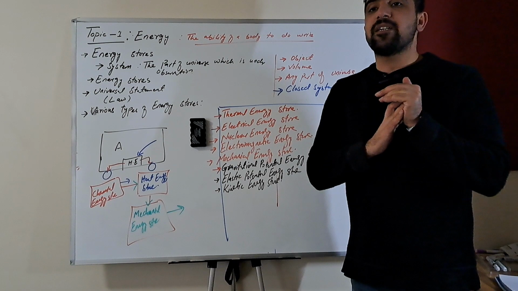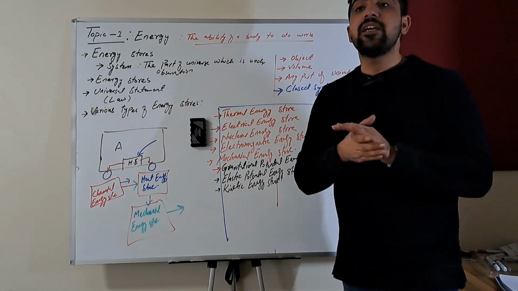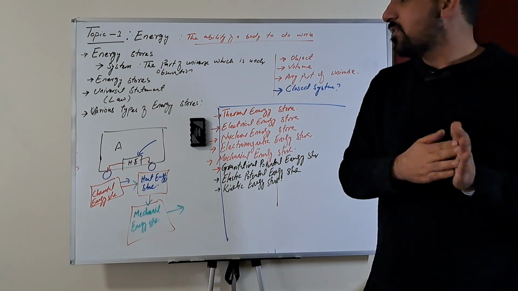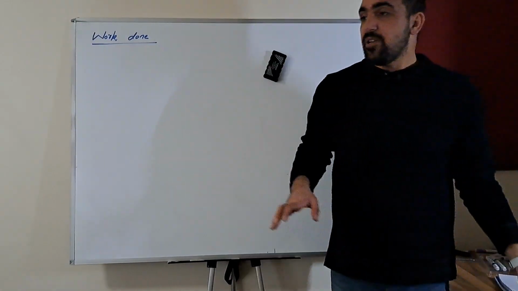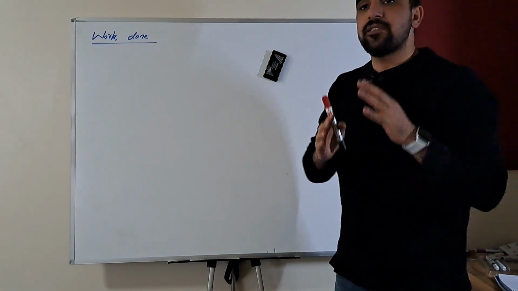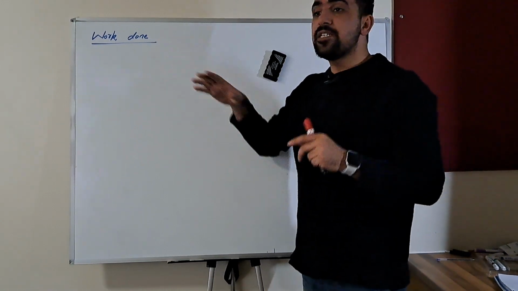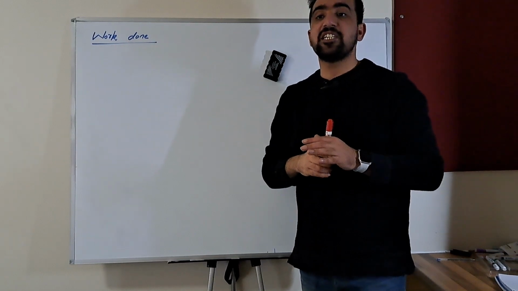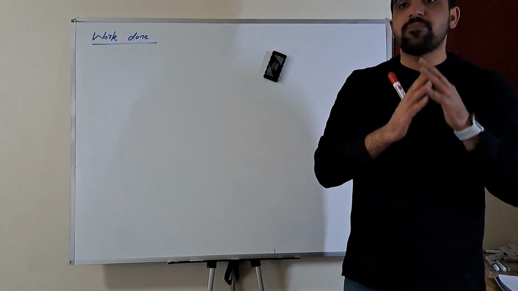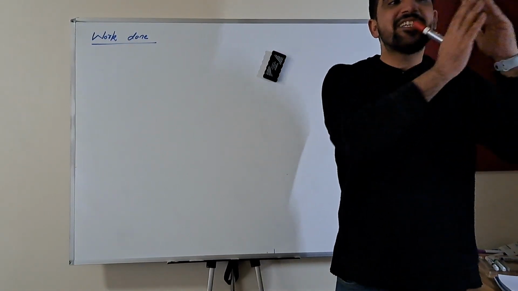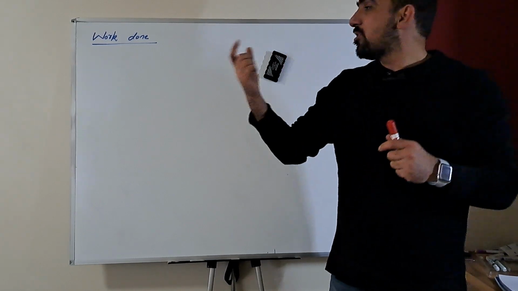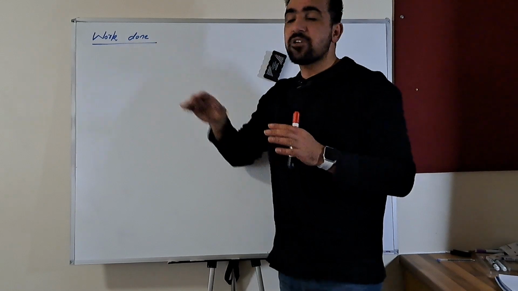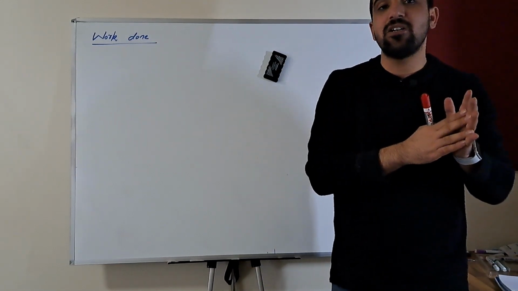Now the next topic that comes with energy is work, and we need to define energy in terms of work. Work done. In the previous part of our lecture, we discussed how energy is transferred between different energy stores. For the term we used, that energy is transferred, we are going to use a fancy name, and that is work done.